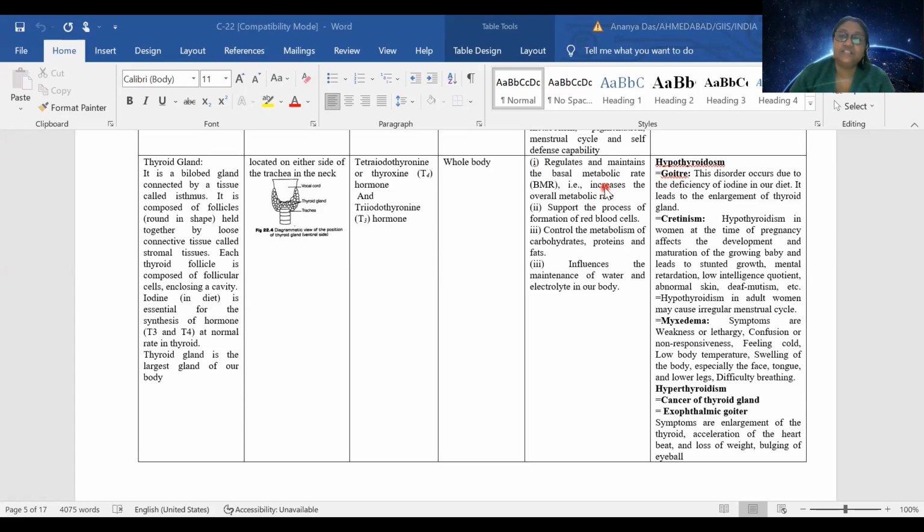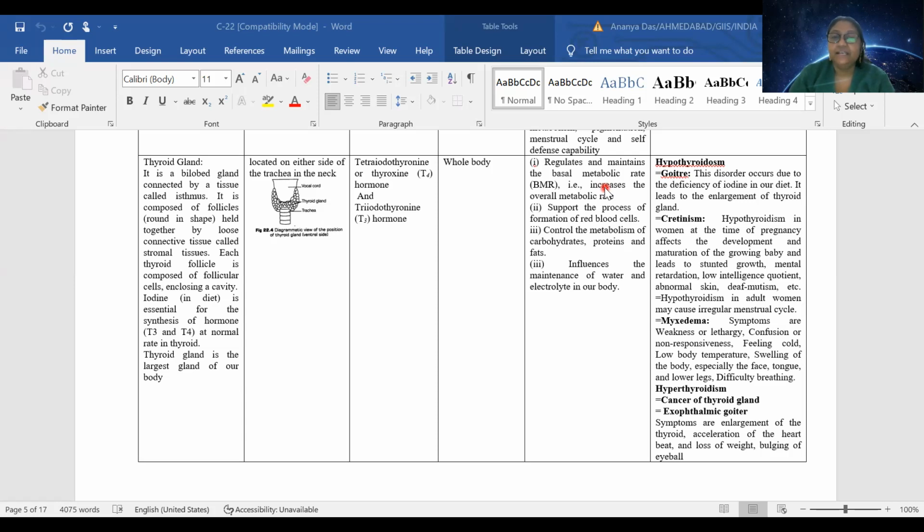When we exercise, we do workouts, our BMR level increases. If our BMR level is increased, then the food gets digested easily and the body is not absorbing the extra fat. But this BMR of the body is controlled by the thyroxine hormone.